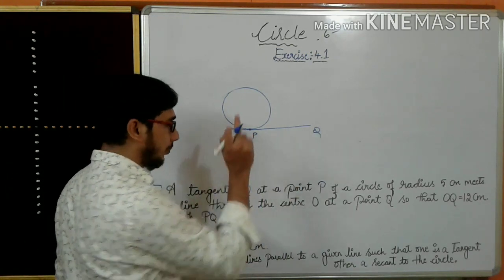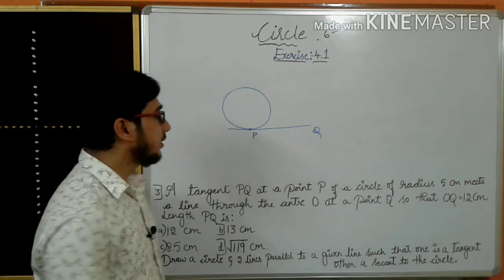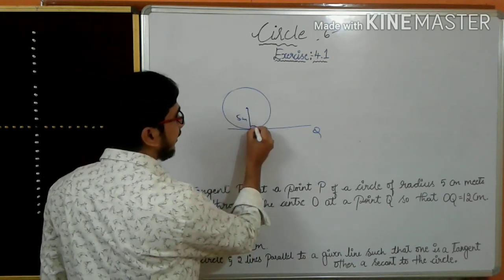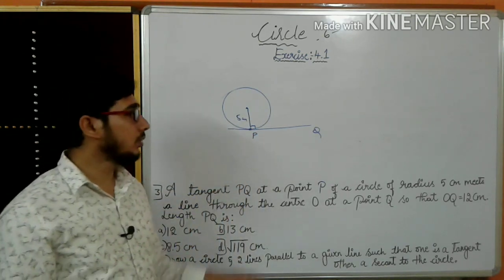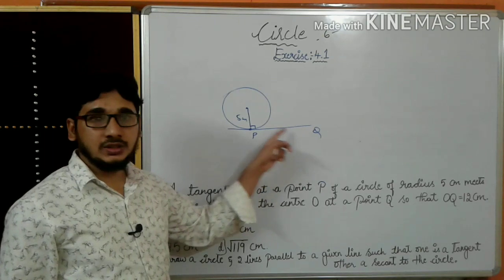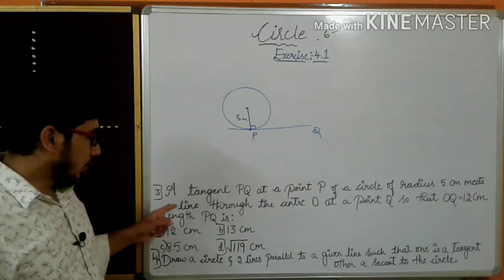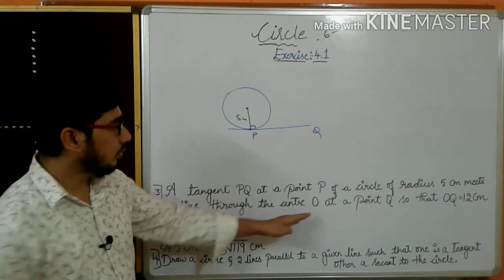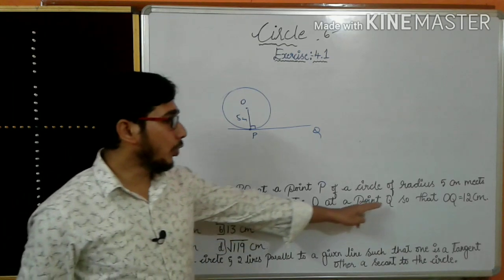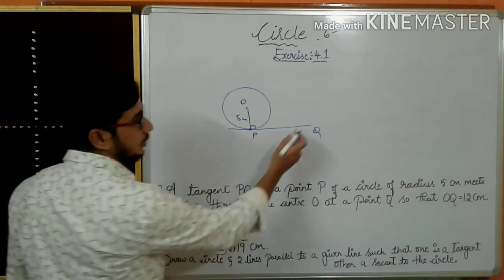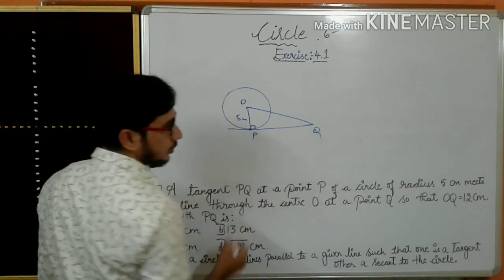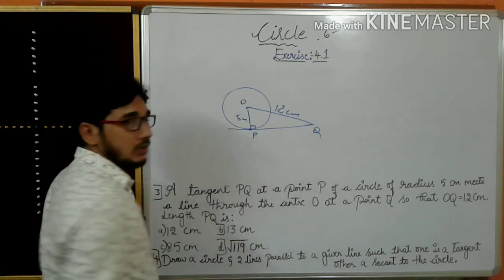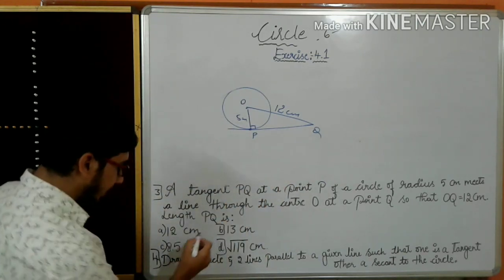Now this is a tangent at a point P of a circle of radius 5 centimeter. How much radius are they giving? 5 centimeter. This is the 90 degree. Remember, I told in the model also, for this radius, if you draw the tangent, there will be a 90 degree. So 5 centimeter meets a line through the center O. This is the center O, at a point Q, so that OQ, this is the length OQ, is 12 centimeter. Now I have to find the value of PQ.